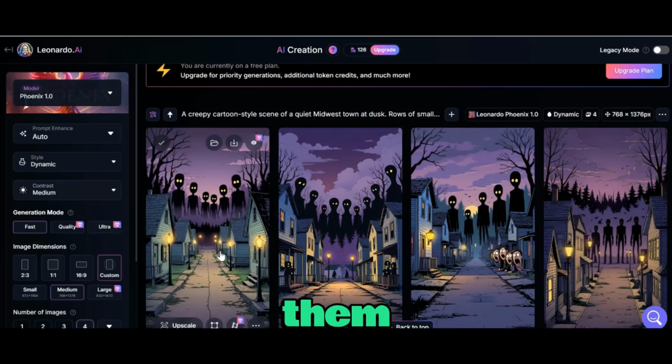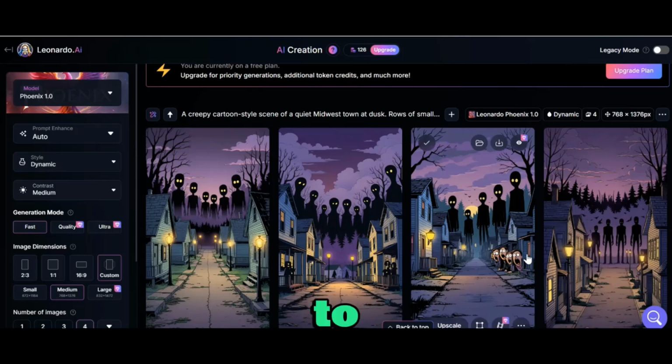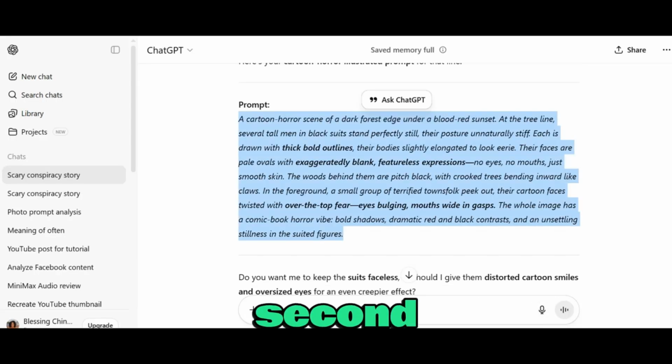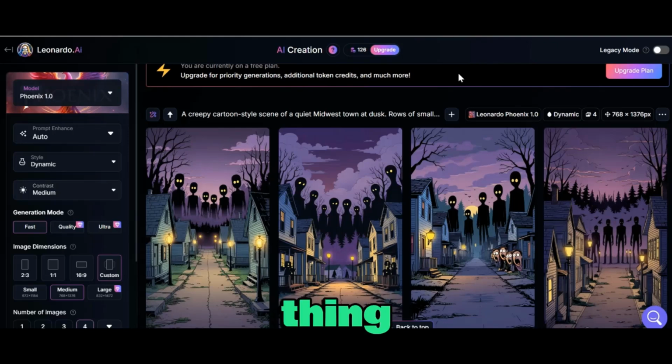So you can just go through them and pick whichever one you would want to go for. So what you're going to do is go over to ChatGPT and copy the second prompt and do the same thing in here.